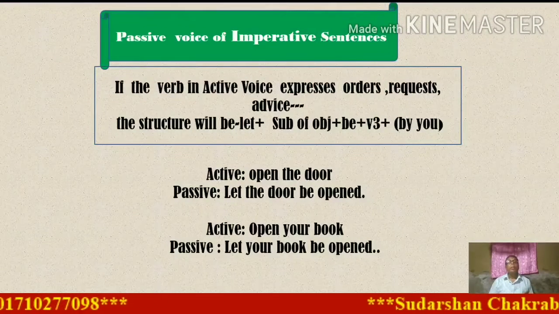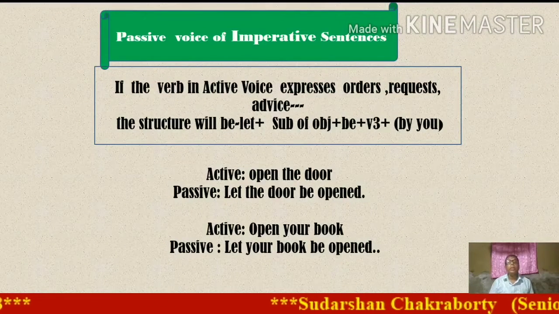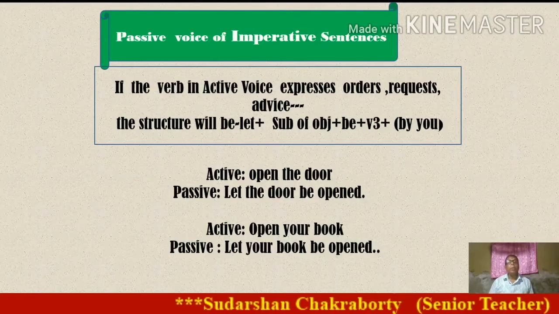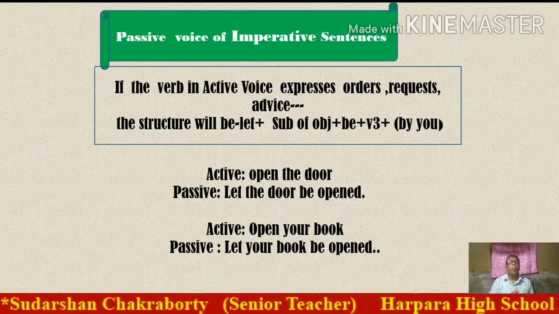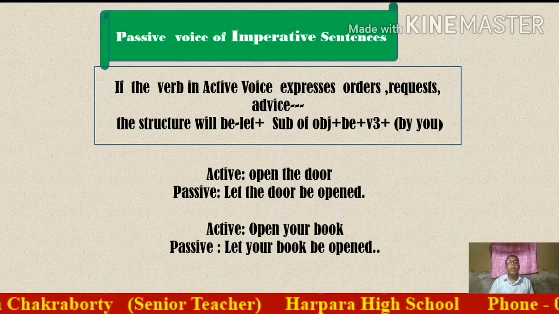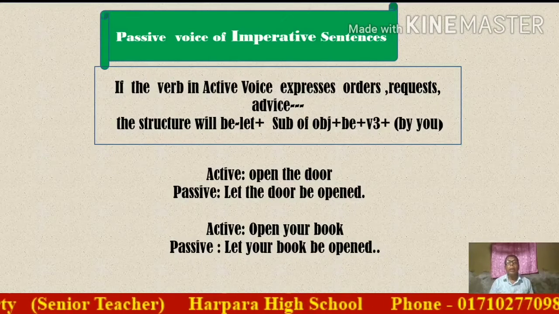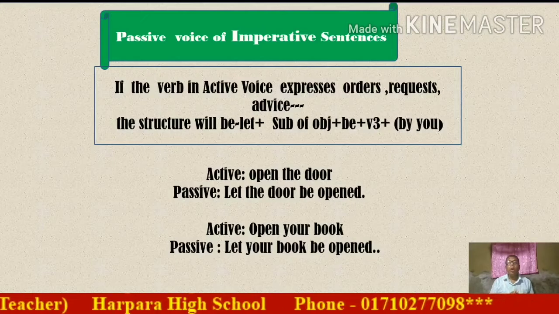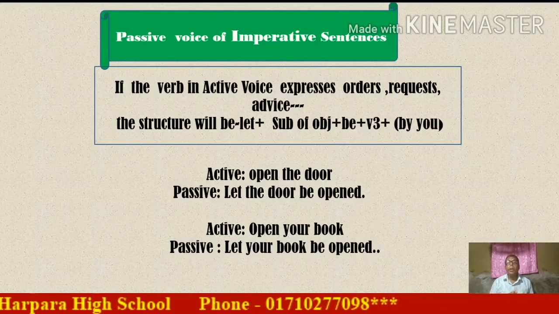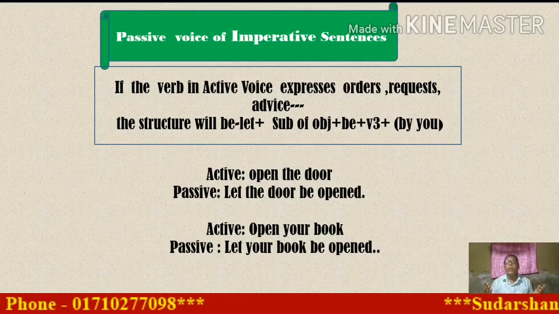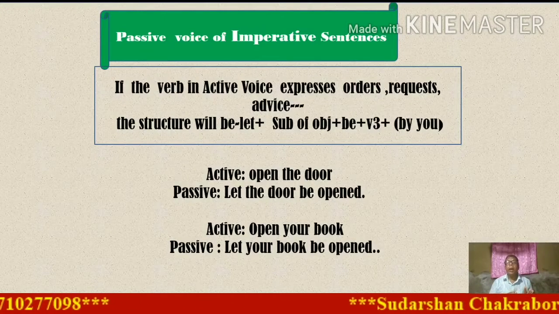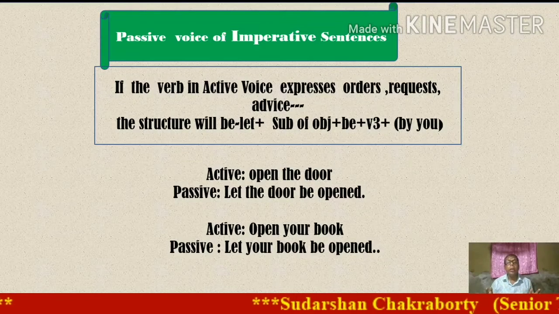Now, passive voice of imperative sentence. If the verb in active voice expresses order, request, advice, the structure will be let plus object plus be plus V3. V3 means verb past participle, plus by plus subject, which will be in object form.